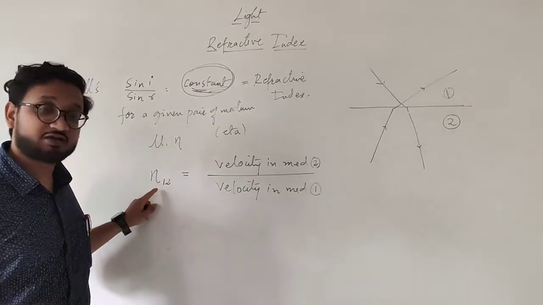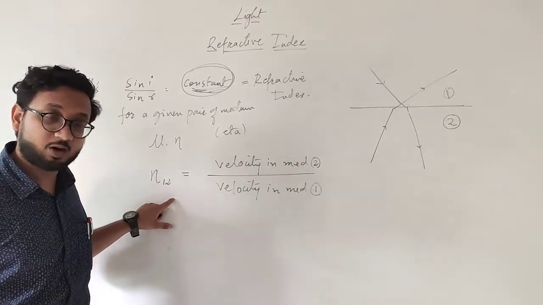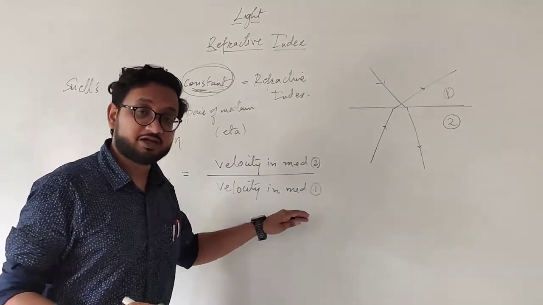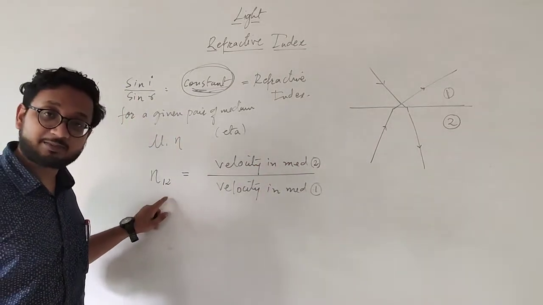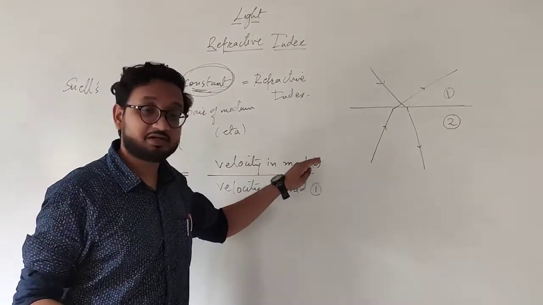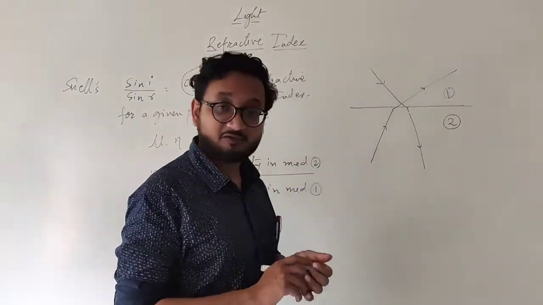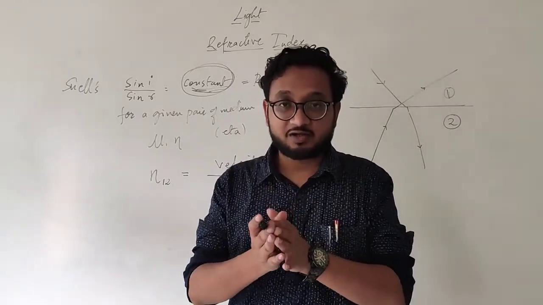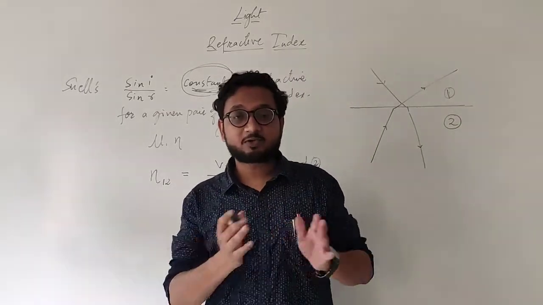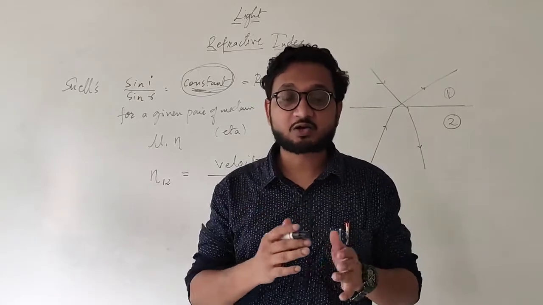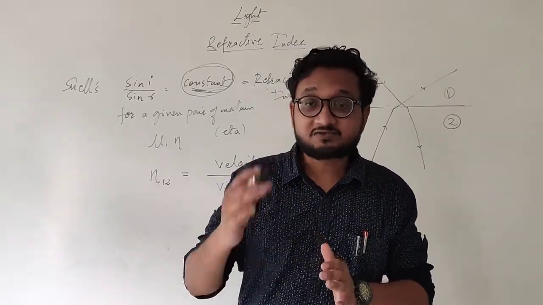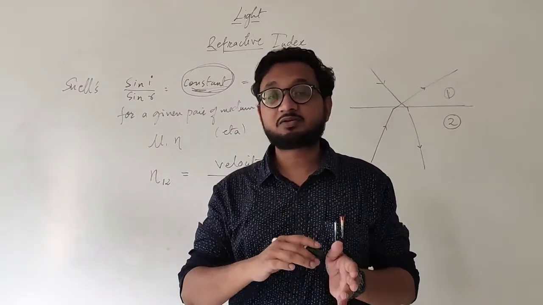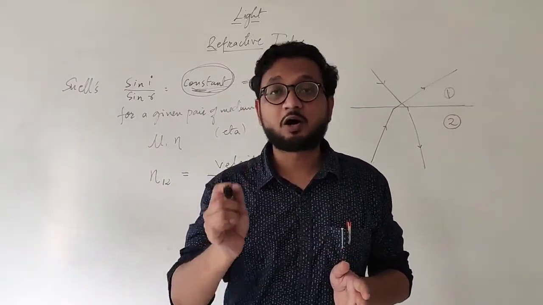So if you are comparing the refractive index of the second medium to 1, you will write the velocity of 1 and then the velocity of 2. If you are writing the refractive index of 1 compared to 2, you will write velocity in medium 2 compared to 1. Why are we using velocities? Once again we revise that whenever light enters from one medium to another medium, it is affected according to the medium. Its velocity will increase or decrease depending on the medium it is entering or exiting.